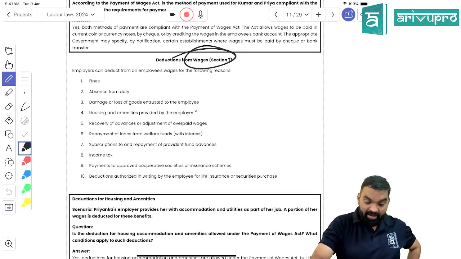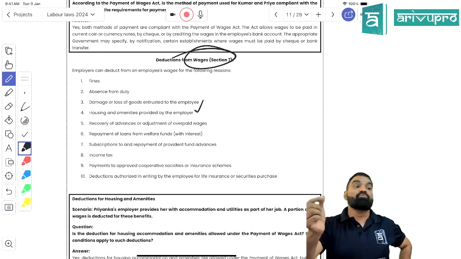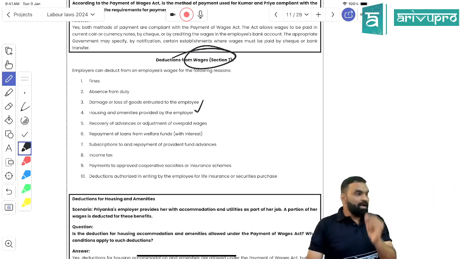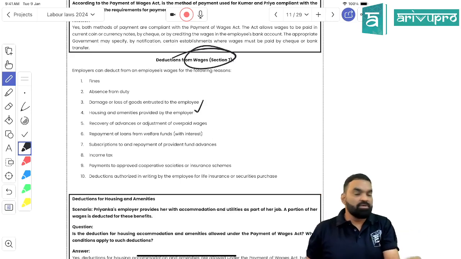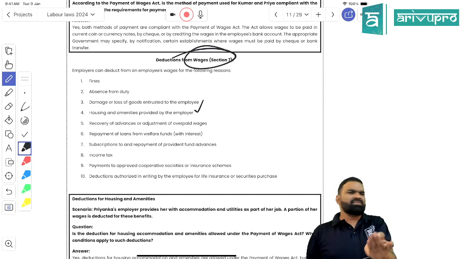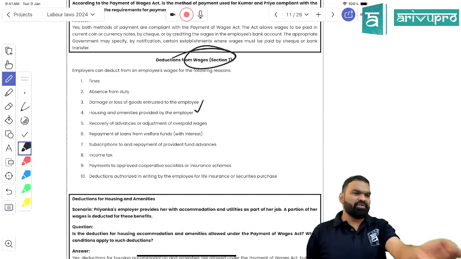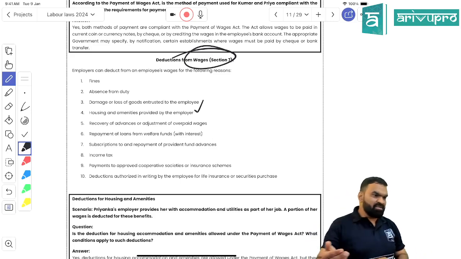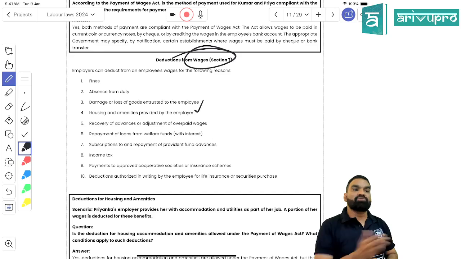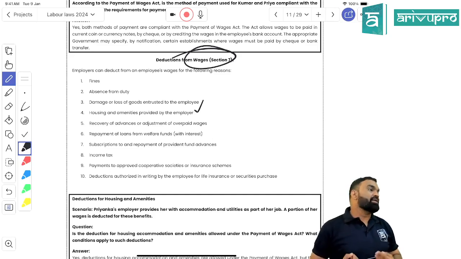The third, I didn't go through with it, is housing facility, right? If I am providing you with a house or with servants or with some other amenities, water facility or electricity facility, whatever expenses I bear to maintain your household expenses, I am entitled to deduct it, right?